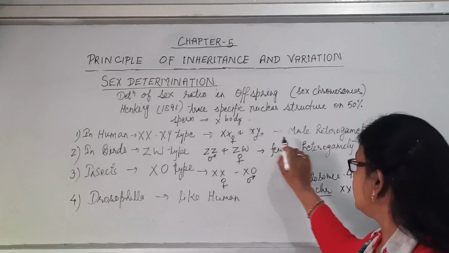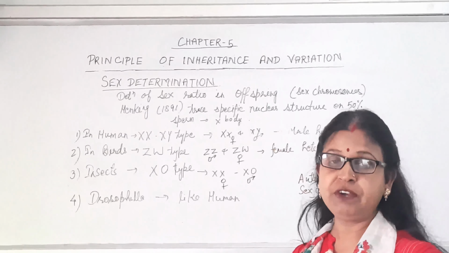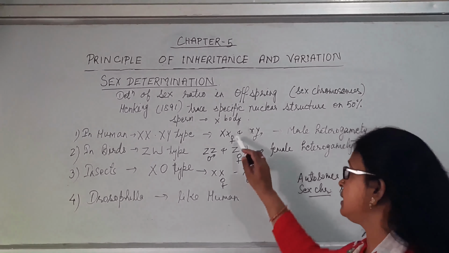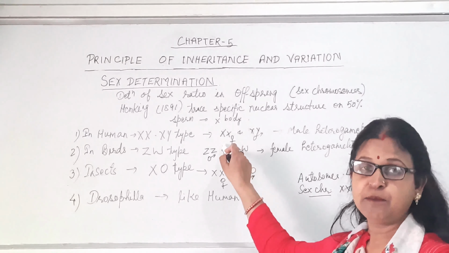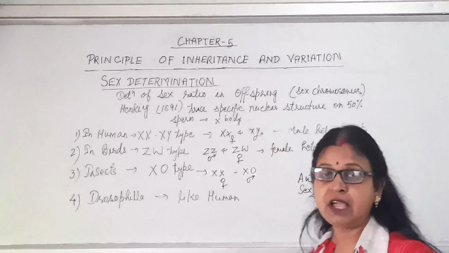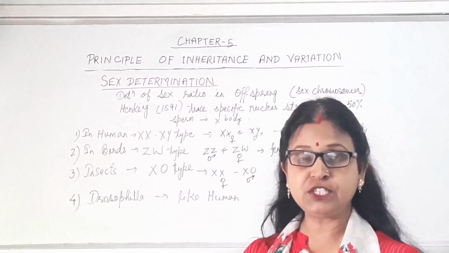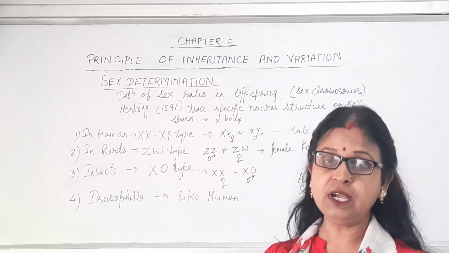When gamete formation takes place, in females only the same type of gametes will be there, all the gametes having X. But in males there are two types of gametes, X and Y. When Y fuses with the X of the mother, it gives rise to a boy child, and if X fuses with X, it gives rise to a girl child.